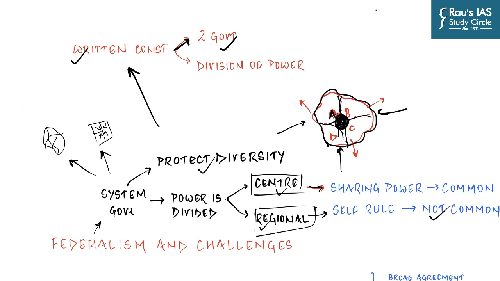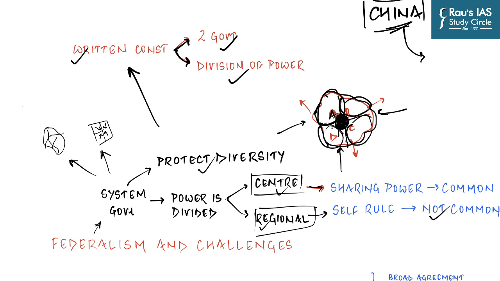There are a lot of countries, for example China, which also has local governments, but still China is not a federal government because the constitution of China does not guarantee the perpetuation of these regional territories. You need these states to have existence independent of the center. And so the constitution creates two governments and itself divides the power between the center and the regional territories. Only then will it become a federation.